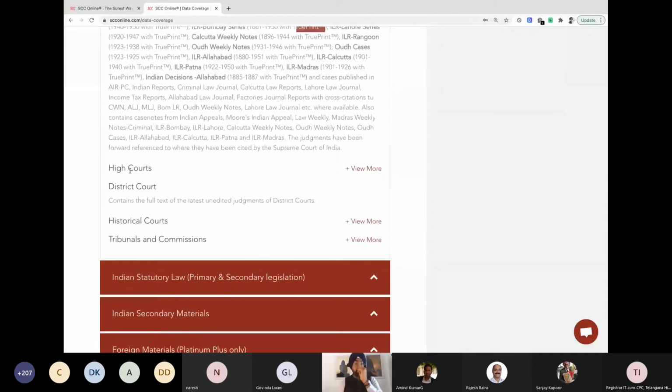Then we have your high courts. All the high courts are available over here. District courts: a few handpicked judgments of the district courts are available over here. I was yesterday in the Lokpal office, sitting with the chairman sir and other distinguished members, and when I spoke about the district court, the question was why we are putting district court judgments over here. District courts have a humongous amount of data, and getting it all in one place would be a challenge.